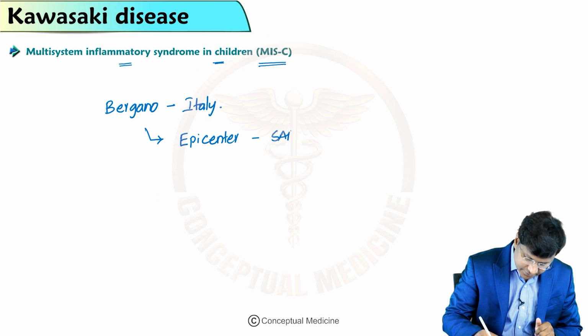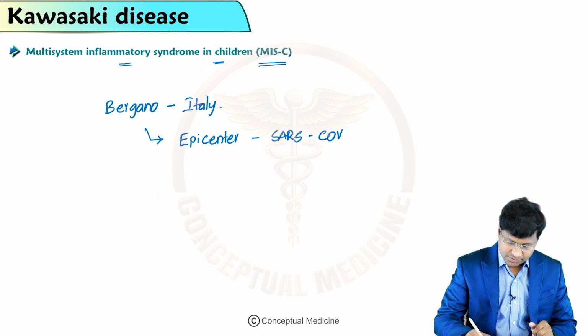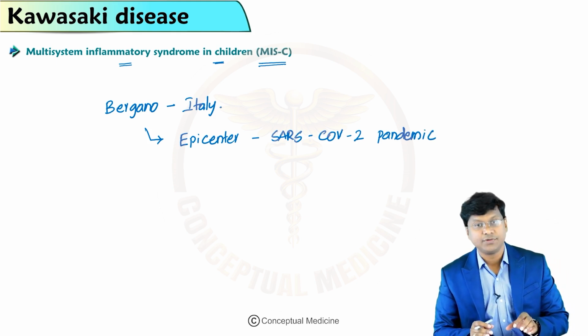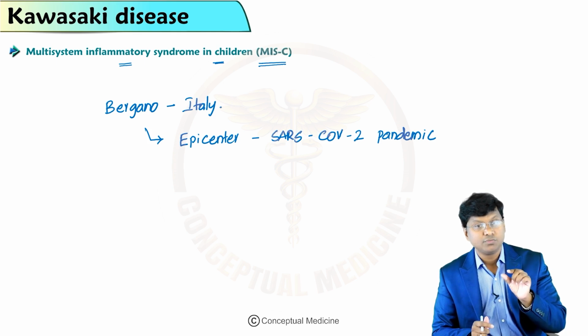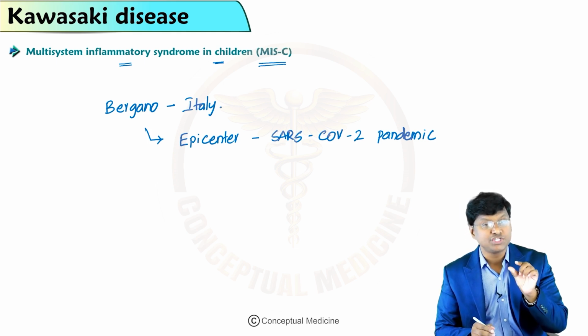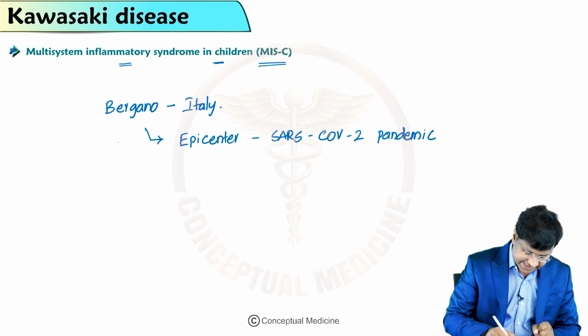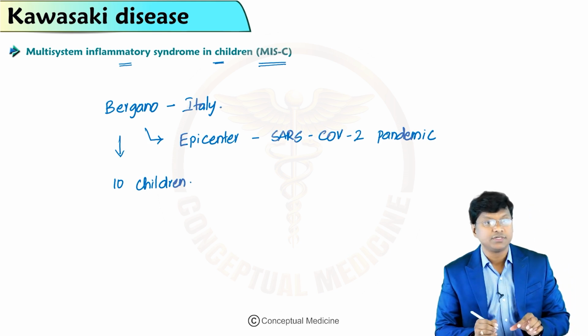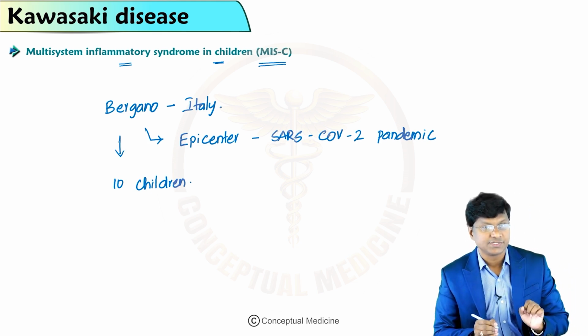In this place called Bergamo, there was a small cluster of 10 children with Kawasaki-like disease.